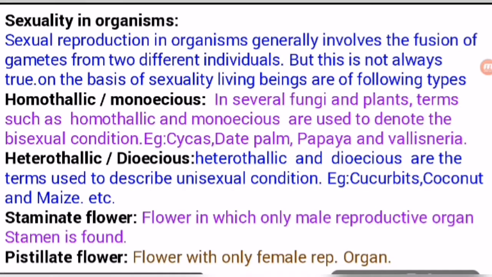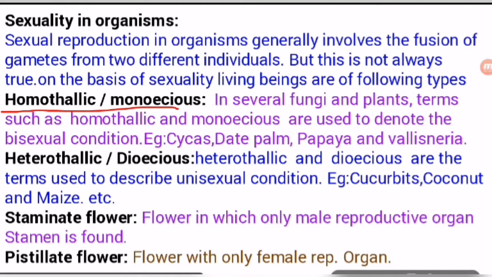In biology we can define two types: homothallic and heterothallic in lower categories of living beings, and monoecious and dioecious in the case of plants. In animals, generally we say hermaphrodite and unisexual, or bisexual and unisexual organisms. In the case of plants as well as animals, monoecious and dioecious are used, and homothallic and heterothallic in the lower categories of plants.